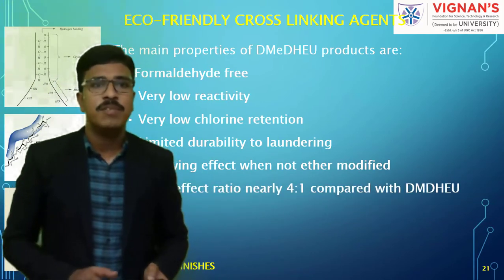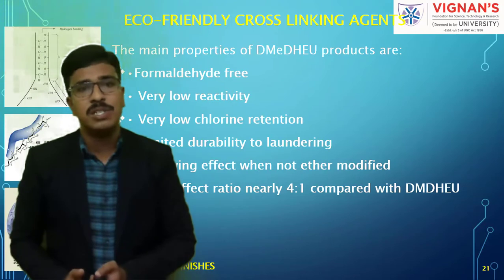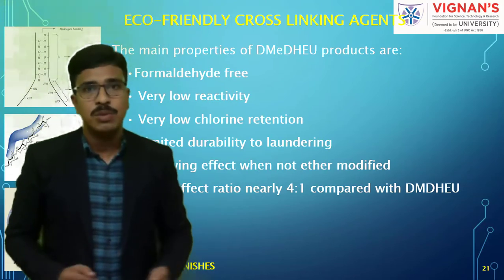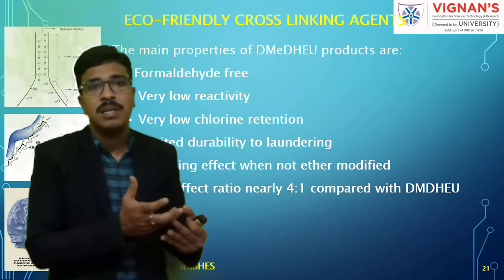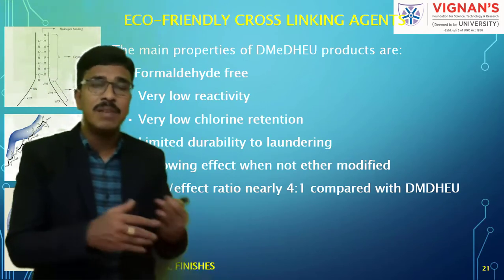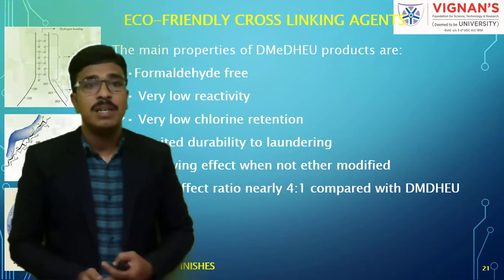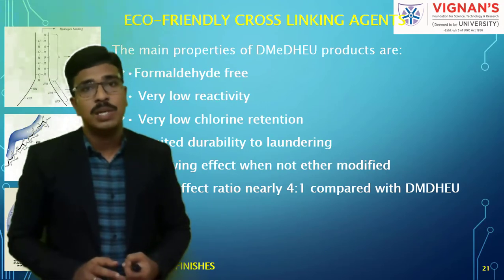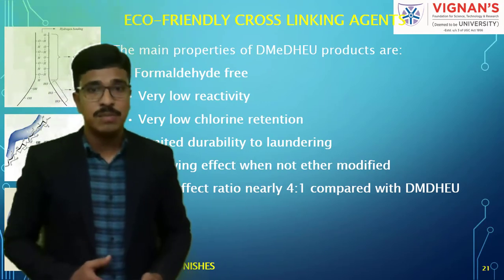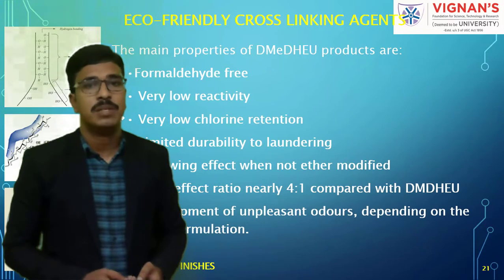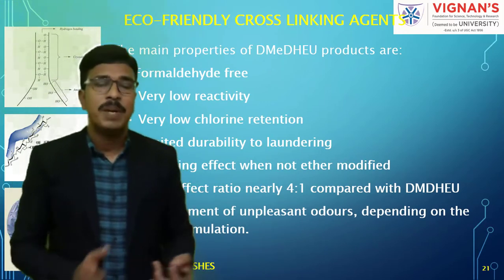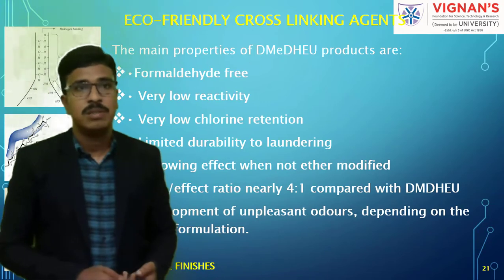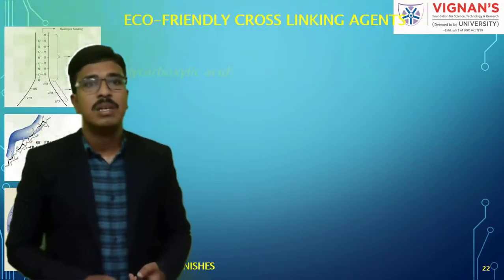And if you look at the price or effect ratios, it is nearly 4:1 with DMDHEU. That is, with respect to price or with respect to effect, nearly 4:1, like 4 times we have to use it when compared with DMDHEU. And development of unpleasant odors depending on the product formulation. So these are all the main properties of this